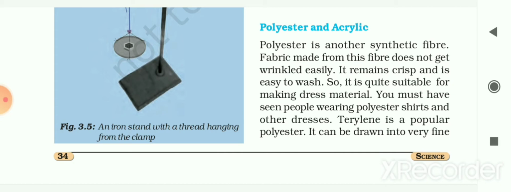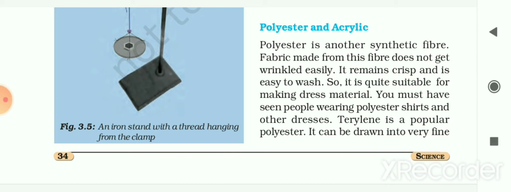In the previous video we had seen different types of fibers, that is natural fibers and artificial fibers, and we had also seen the examples of the natural fibers and artificial fibers as well. Then we had seen what is synthetic or man-made fibers and how these synthetic fibers are formed. Then we had seen the different types of synthetic fibers.